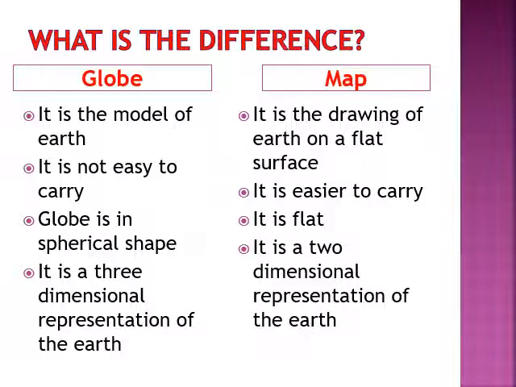What is the difference between globe and map? Globe is a model of Earth. Map is the drawing of Earth on a flat surface. Globe is not easy to carry. Map is easier to carry. Globe is spherical in shape, whereas map is flat. And the main difference between the two is, globe is a three-dimensional representation of the Earth and map is a two-dimensional representation of the Earth.